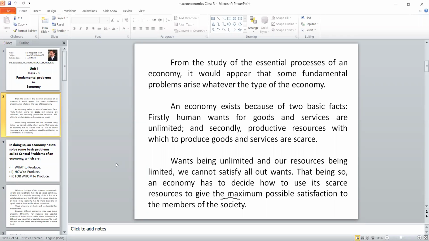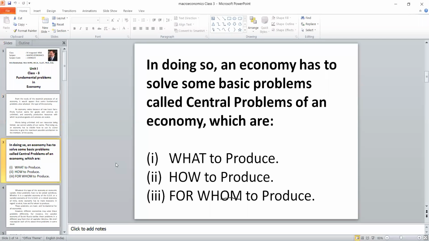So in order to manage these two, we are facing three types of problems. What are they? Number one, what to produce, because n number of products are there. Which product is to be produced? Not only that, the second problem arises: how to produce that particular selected product.